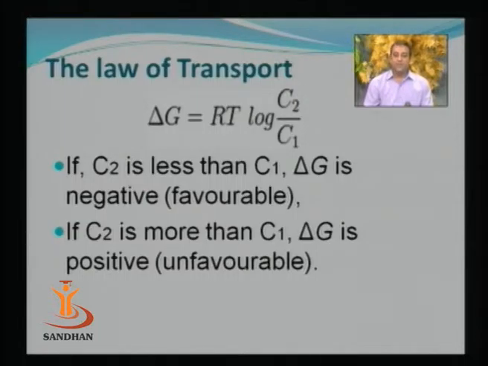Now if the concentration C2 is less than C1, then delta G is negative and the process becomes thermodynamically favorable. And if C2 is more than C1, then delta G is going to be positive and the process will become thermodynamically unfavorable.